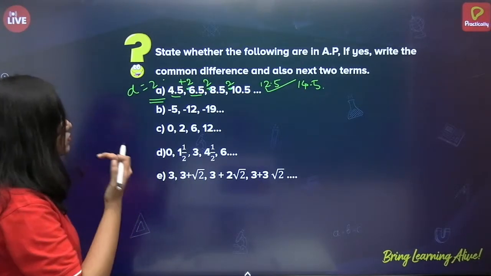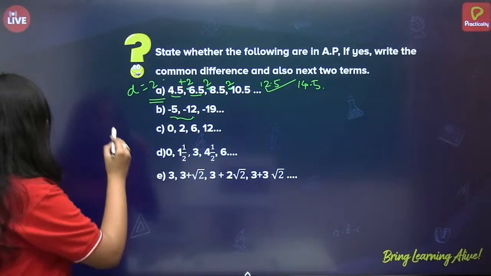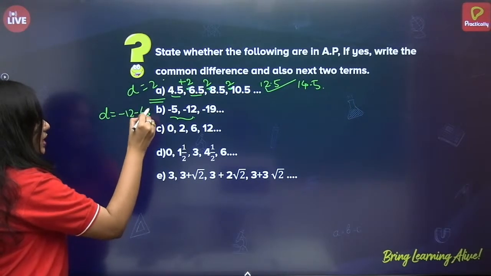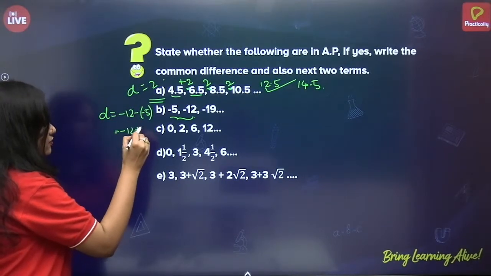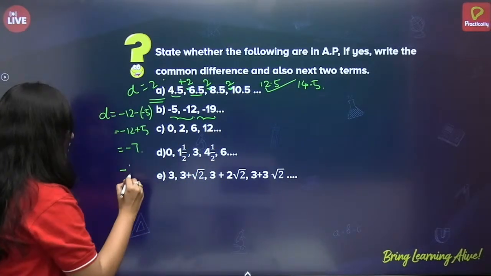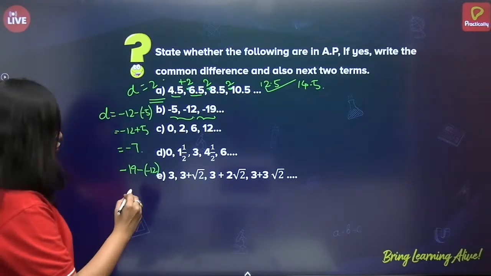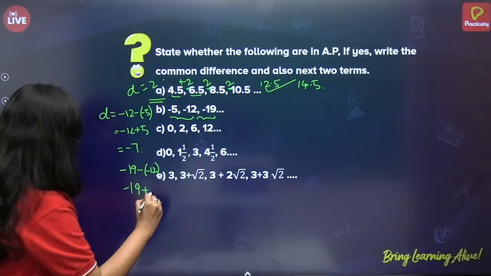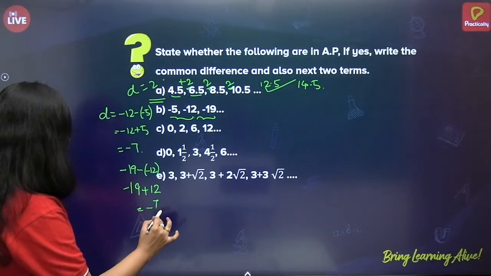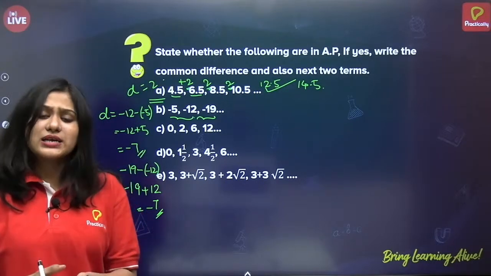Alright, let us see. So, first we will find the common difference, A2 minus A1, correct? So, common difference is equal to minus 12 minus of minus 5, that is minus 12 plus 5. So, minus 7. So, the difference here also we will check. Minus 19 minus of minus 12. Okay? So, this will be minus 19 plus 12. What is minus 19 plus 12? Minus 7. So, I am getting the same difference between the consecutive terms. So, can I say that they are in AP?